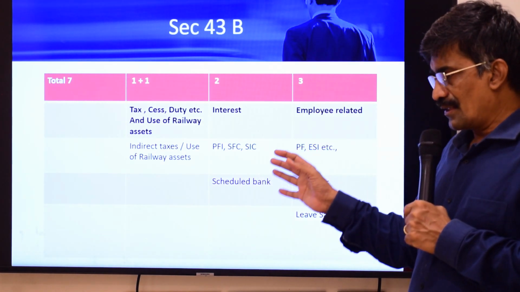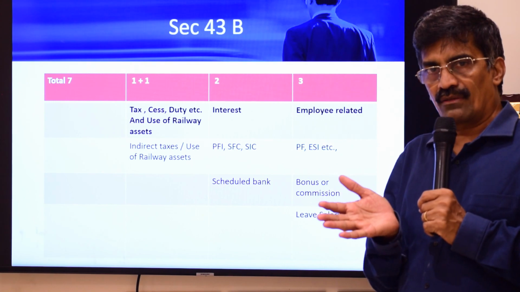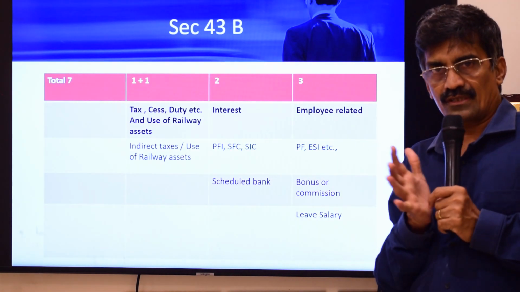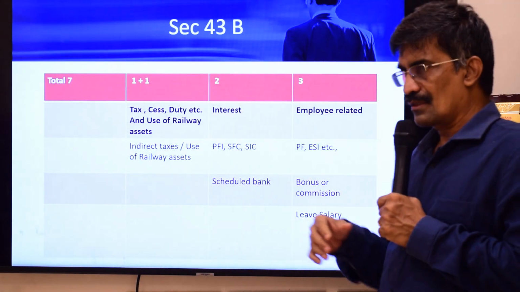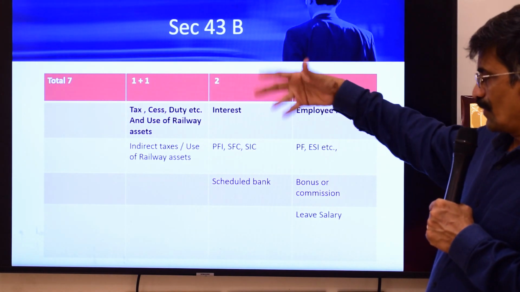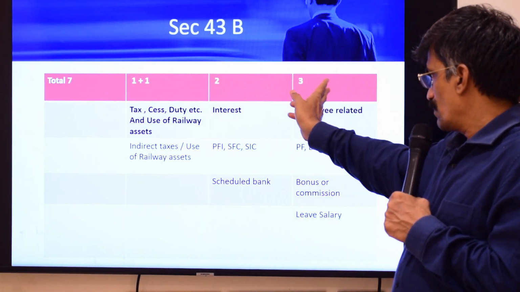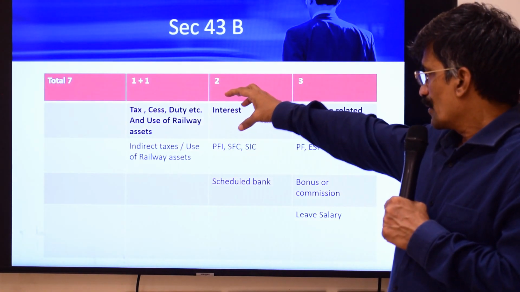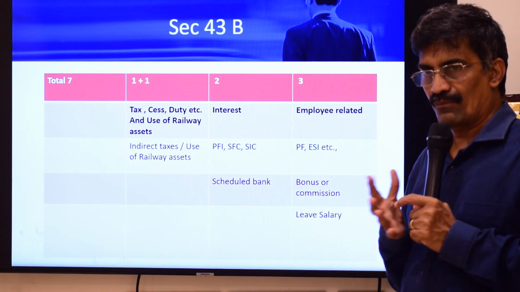So basically this section shifts the deduction from due basis to cash basis. There are totally 7 expenditures covered in 43B. For easy remembrance, I put it as 1 plus 1, 2 plus 2, plus 3, that is 7. The first one: any tax, cess, duty, by whatever name called.